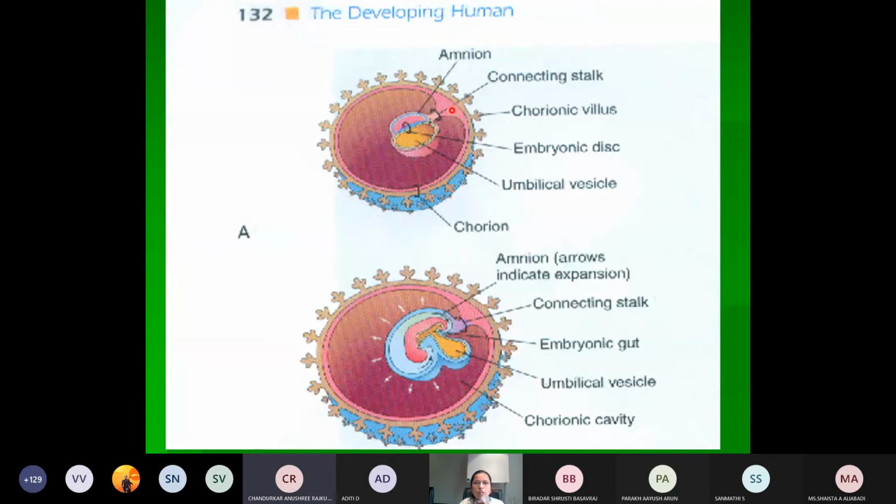During the process of development, what happens? It will gradually narrow and reach the caudal end of the embryo.